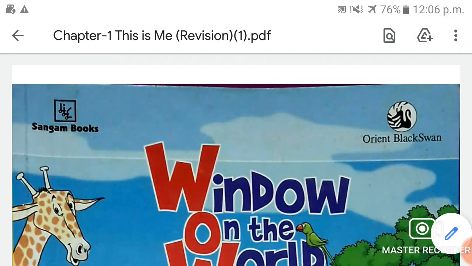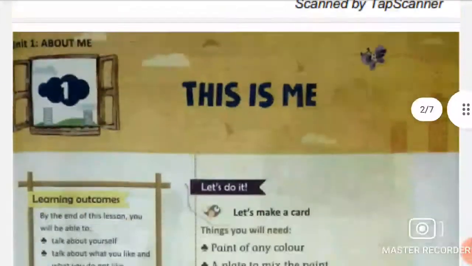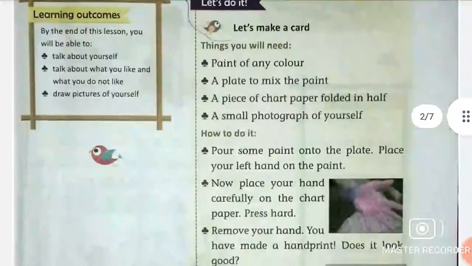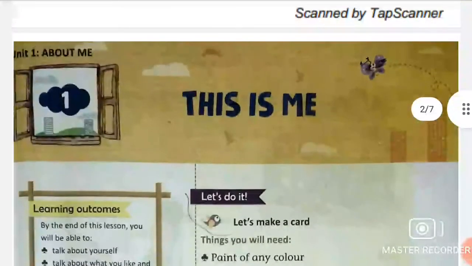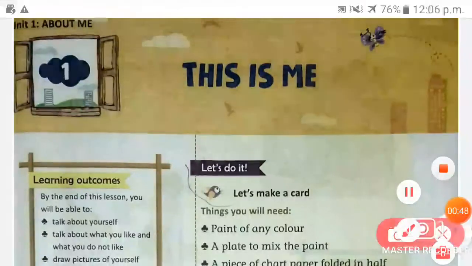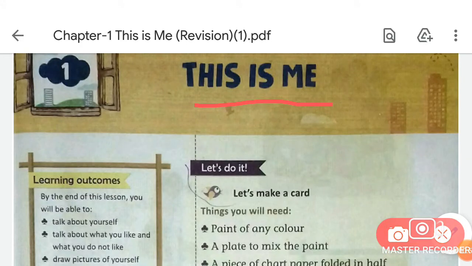First from your Social Studies book that we had started in our previous class. Okay students, so firstly take out your Social Studies book and open chapter 1, on page number 1. Our chapter name is This is Me. So what is our chapter name, students? Our chapter name is This is Me.